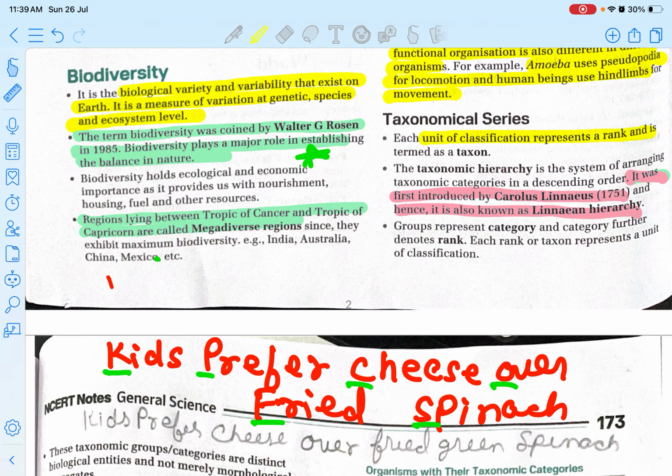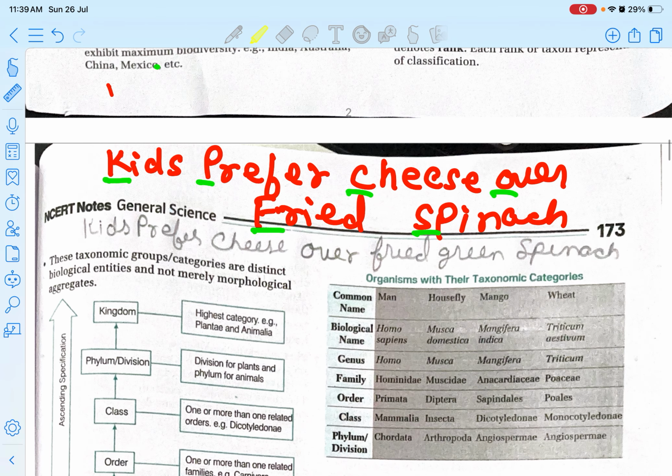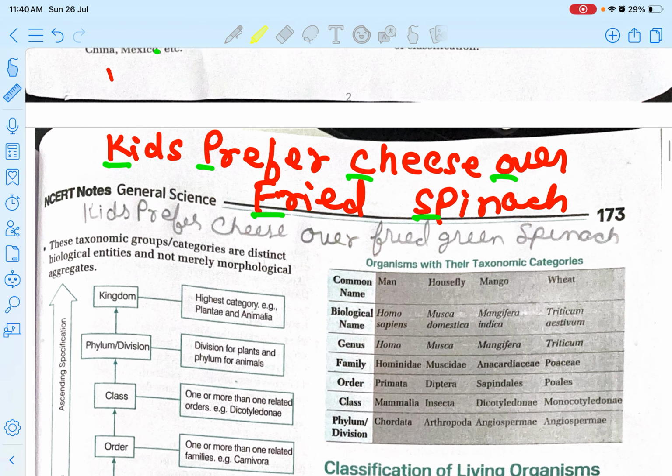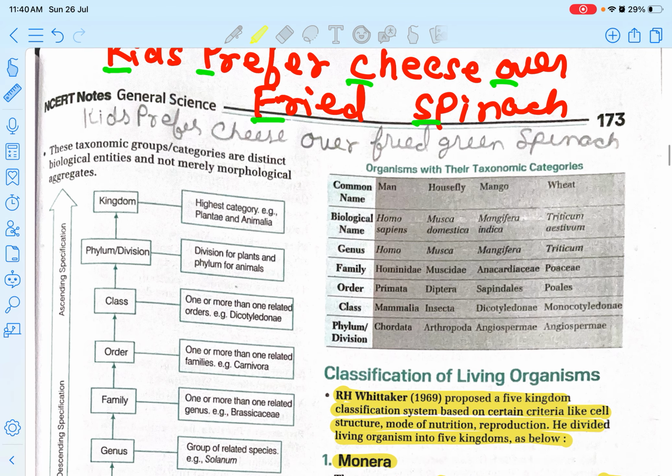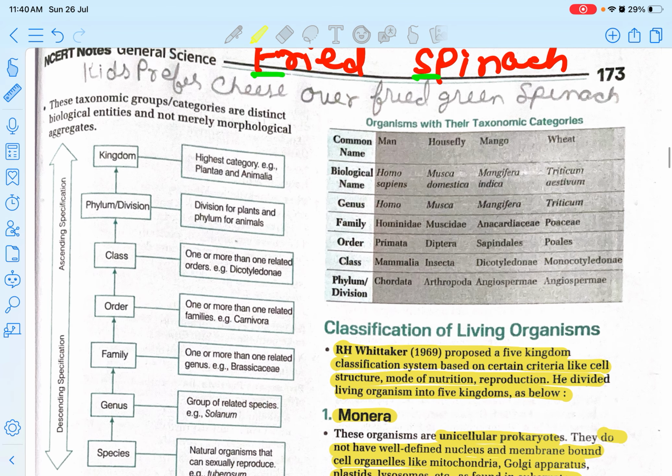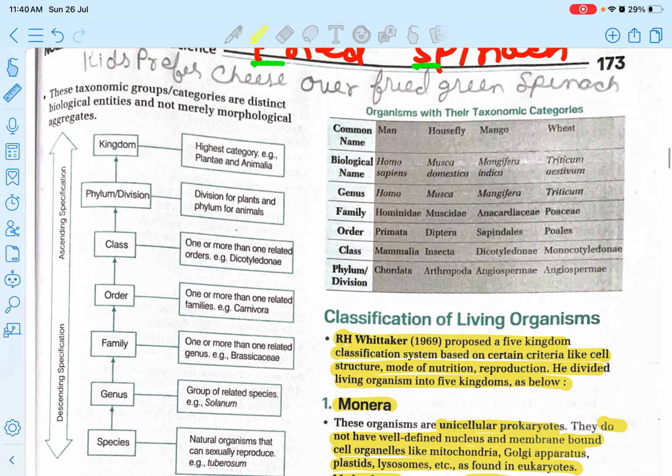Next is the taxonomical series. Each unit of classification represents a rank, termed a taxon. The taxonomic hierarchy is a system of arranging taxonomic categories in descending order. It was first introduced by Carolus Linnaeus, and hence it is known as the Linnaean hierarchy. This is good factual information to know. Now, these are the taxonomic groups or categories, which are distinct biological entities, not merely morphological aggregates.